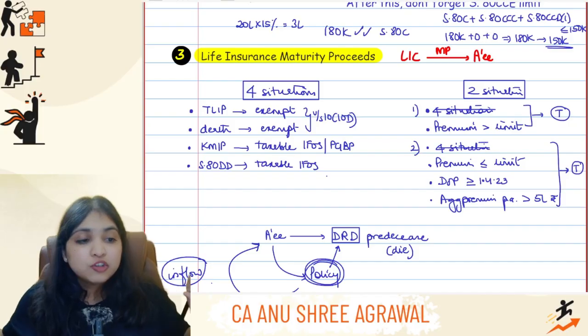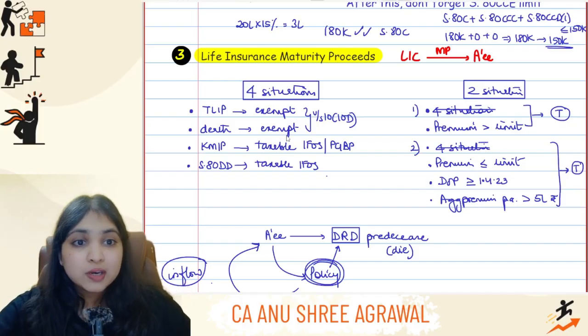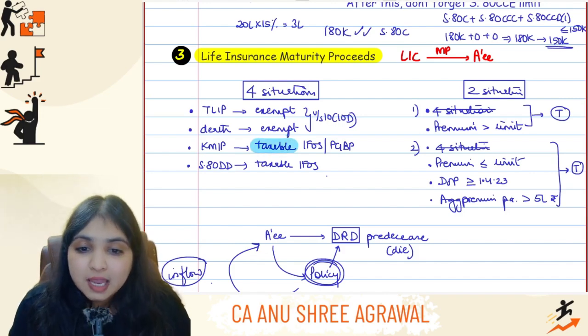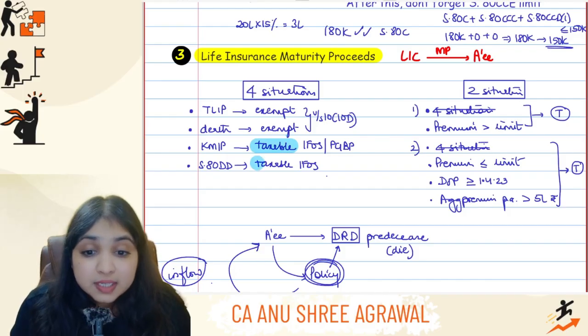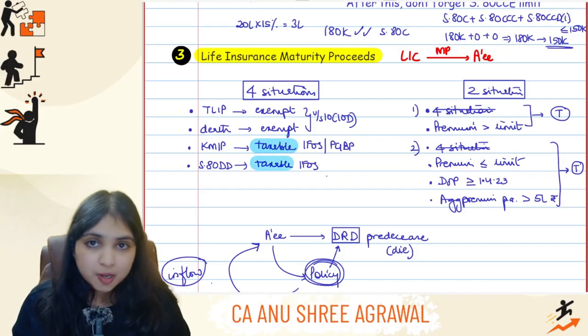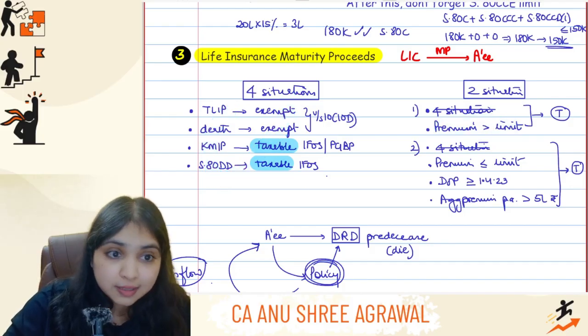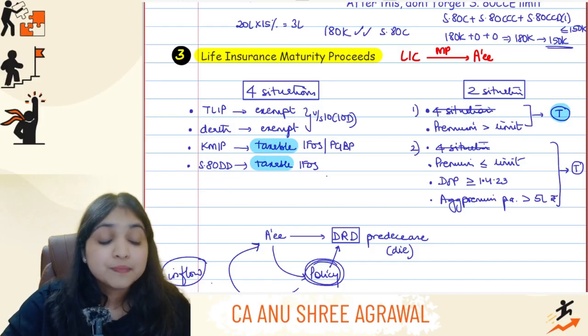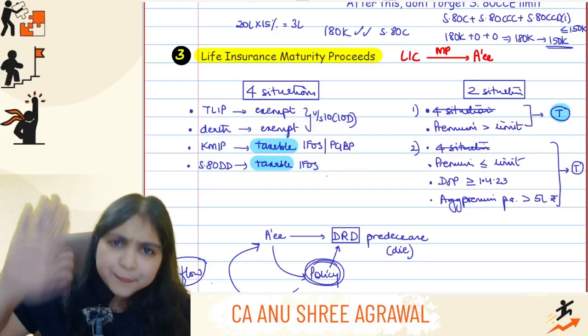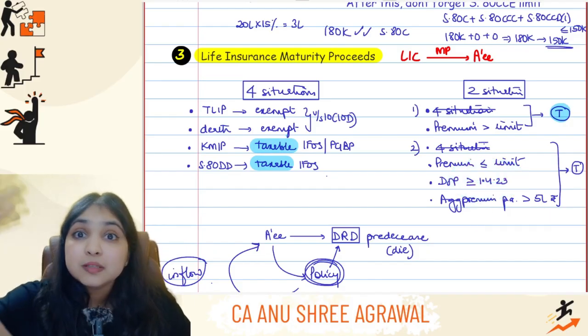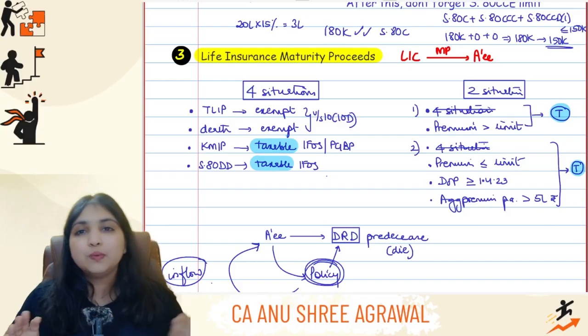Okay, getting it? So totally, in how many situations will the proceeds be taxable? The proceeds will be taxable in 4 situations, guys. If it is KMIP, the proceeds will be taxable. If it is an ATDD policy, also the proceeds will be taxable. If it is none of these 4 situations but the premium is more than the limit, here also it will be taxable. If it is none of these 4 situations, the premium is also within the limit but the policy is taken on or after 1st April 2023 and the aggregate premium is more than 5 lakhs, here also it will be taxable.